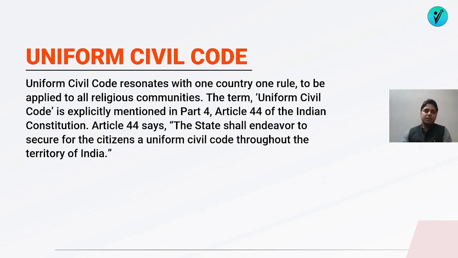A Uniform Civil Code is a law, or let's say a code. A code means that it contains all the provisions regarding a particular subject. So when we say civil code, we mean the provisions relating to civil law regarding all the communities, whether it is the Hindus, Muslims, Sikhs, Christians, all of them. Right now, one of the major complexities in the Indian legal system is that different religions have different laws for their civil matters.